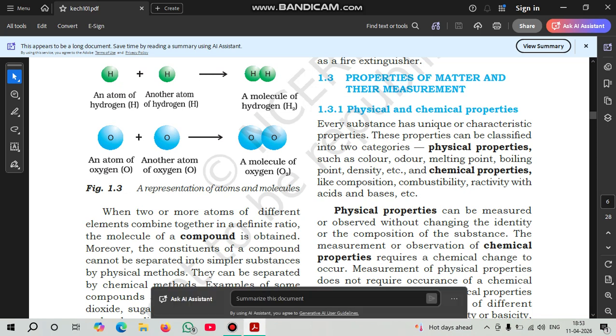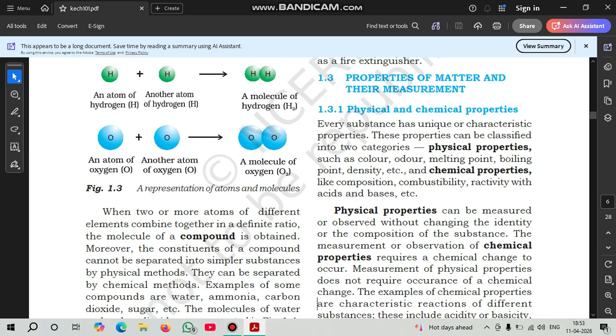Chemical properties require a chemical change to occur. Measurement of chemical properties requires chemical change, such as combustibility in combustion, acids and bases, etc. Measurement of physical properties doesn't require the occurrence of chemical change. The examples of chemical properties are characteristics of reaction in different substances.